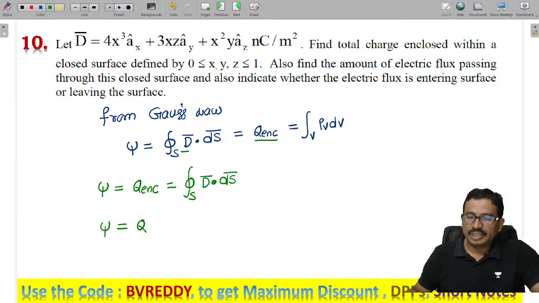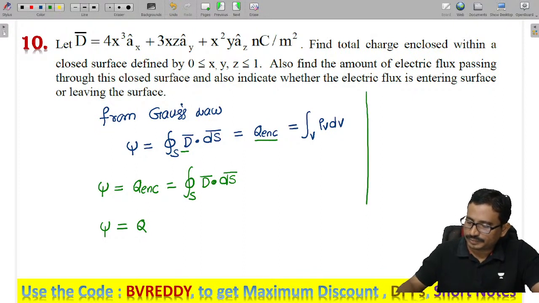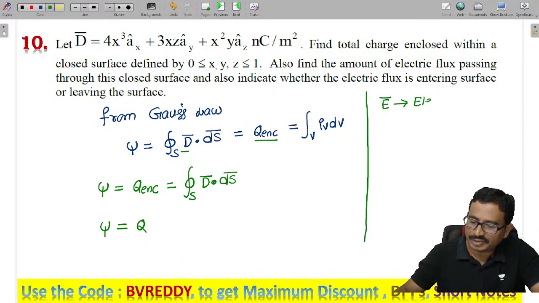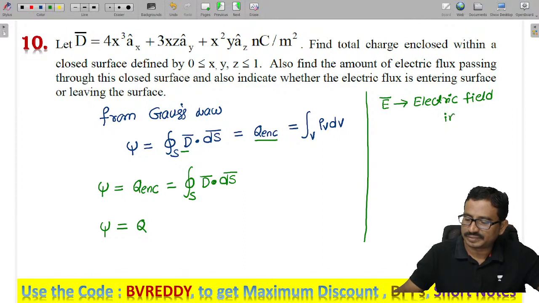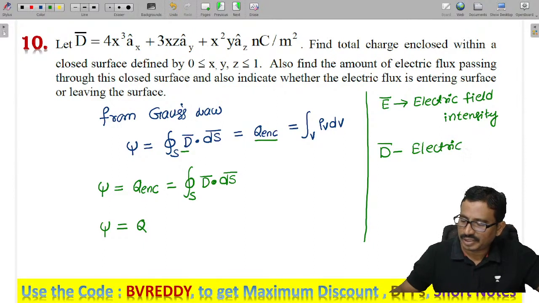Here D and E are different. E is called the electric field intensity, and D is called the electric flux density.